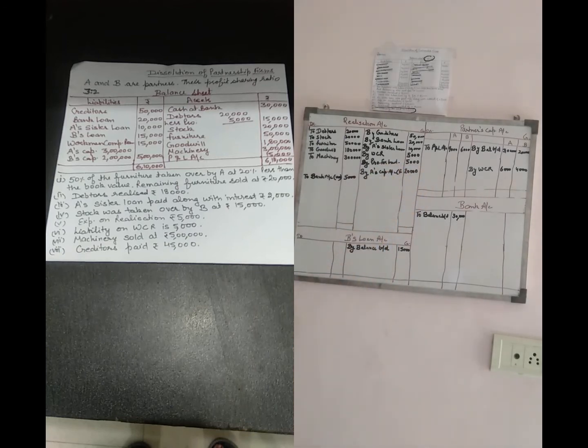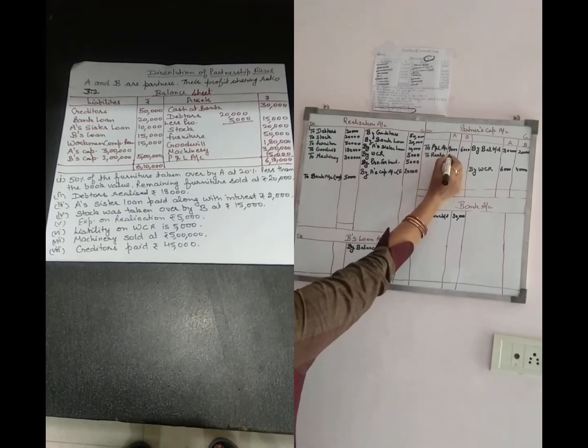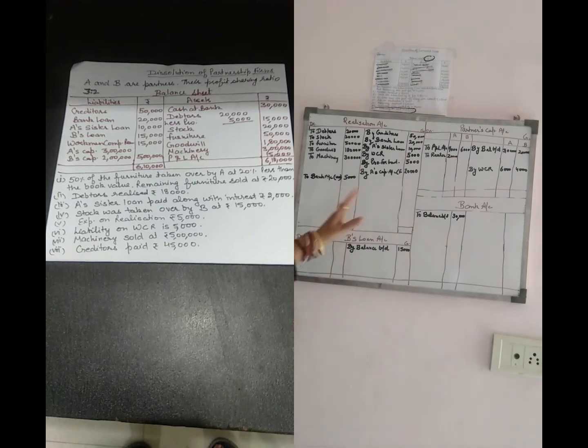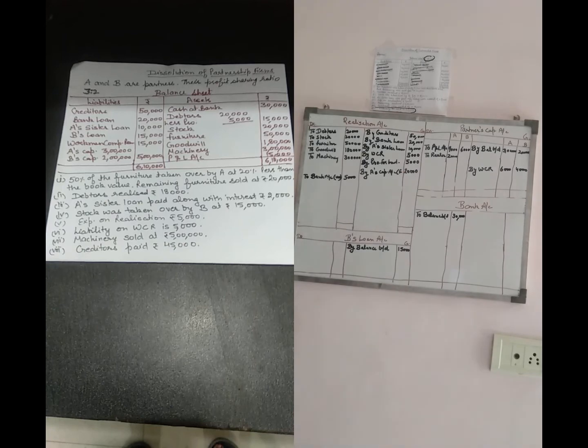A paid for the asset 20,000, and this amount is transferred to A's capital account also. So to realization 20,000. Our entry is A's capital account debit to realization. So in the realization by A's capital, and in the partner's capital account there is a to realization.